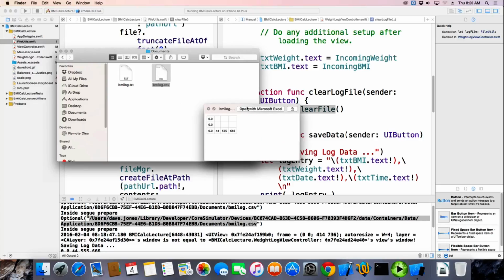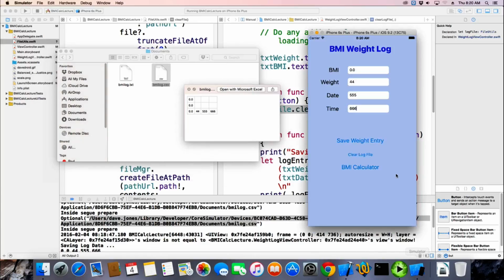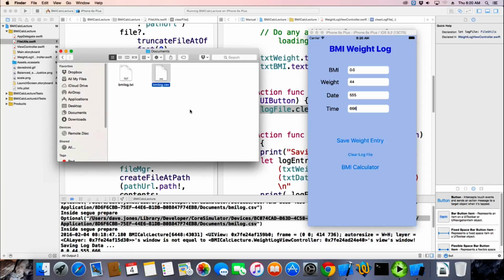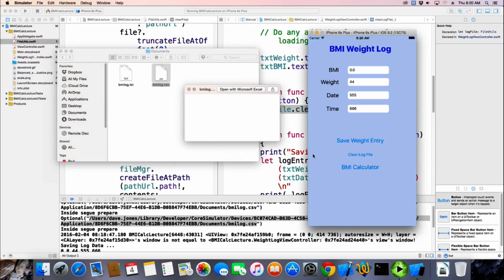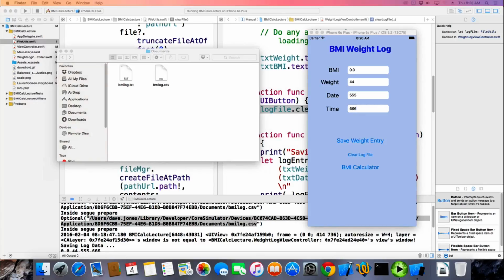All right, so there's my file. There's my CSV file. It's got data in it. And let's clear it. Clear the log file. And it should be gone now. All gone. Beautiful. Isn't that exciting? It's just so exciting.